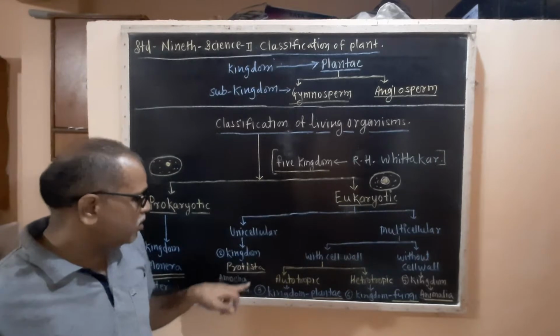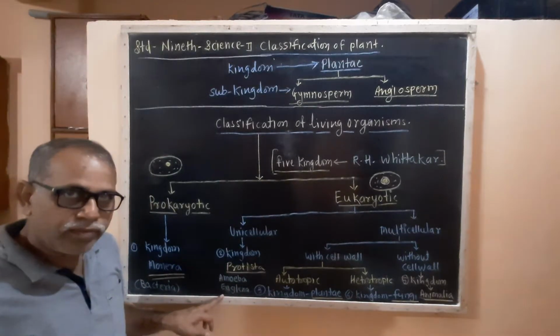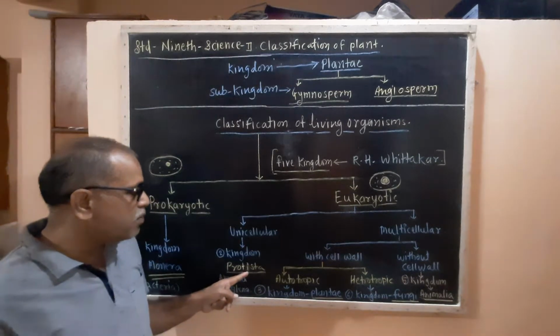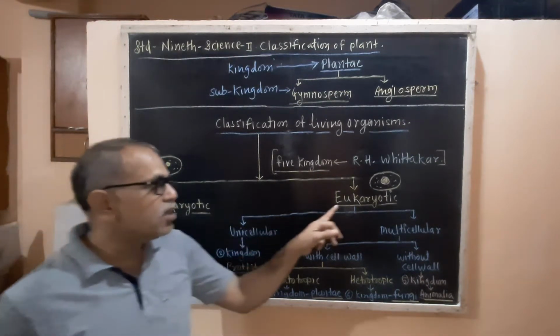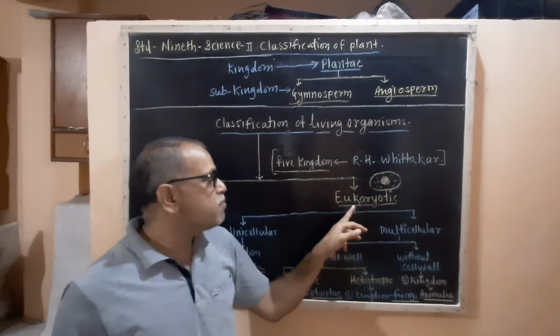Now what about the Protista? The examples are amoeba and Euglena. Is it clear? So amoeba and Euglena come from kingdom Protista, which are unicellular, whose nucleus is well developed and the cell is well developed.